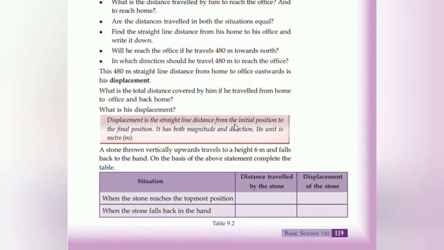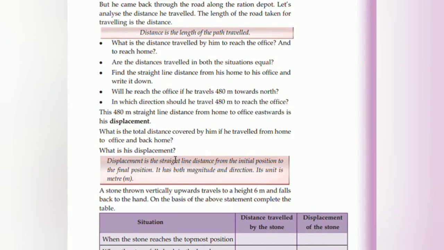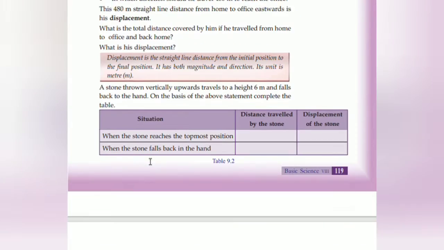What is the total distance covered by him if he travels from home to office and back home? What is the displacement? Displacement is a straight line distance from the initial position to the final position. It has both magnitude and direction and its unit is meter. അപ്പോൾ ഡിസ്പ്ലേസ്മെന്റ് എന്ന് പറഞ്ഞാൽ എന്താണ്? It is a distance that is a straight line ആയിരിക്കും. ഫ്രം ദ ഇനീഷ്യൽ പൊസിഷൻ ടു ദ ഫൈനൽ പൊസിഷൻ അല്ലേ? അതിന് മാഗ്നിറ്റ്യൂഡും ഉണ്ട്, ഡയറക്ഷനും ഉണ്ട്. യൂണിറ്റ് മീറ്റർ.